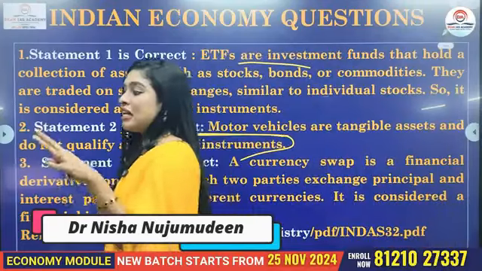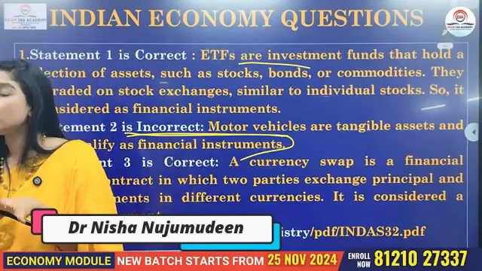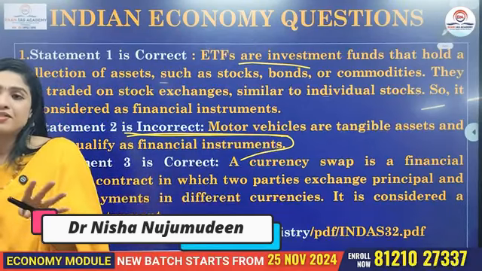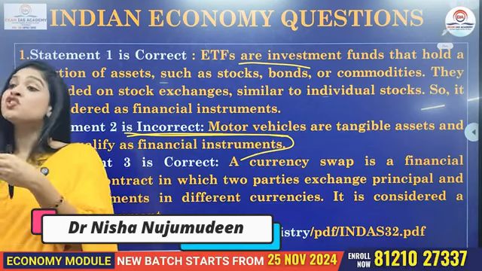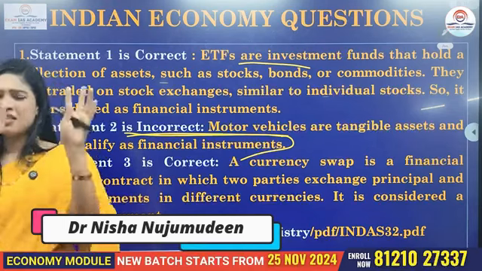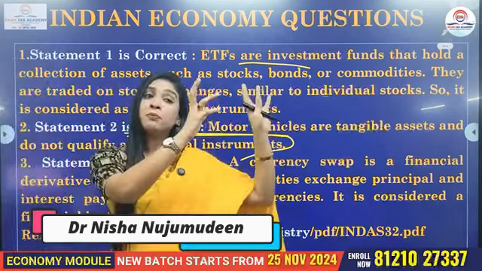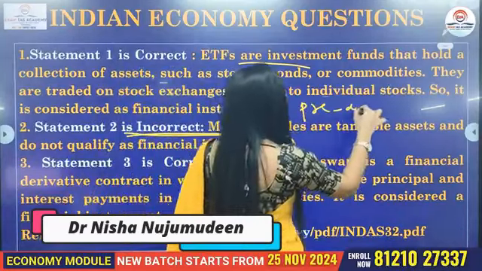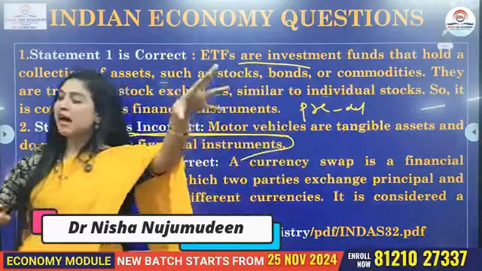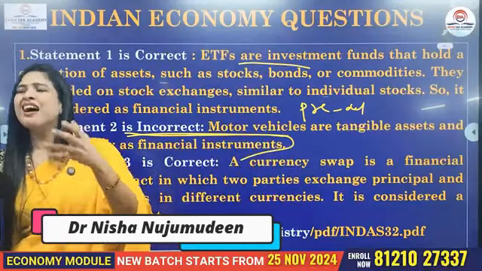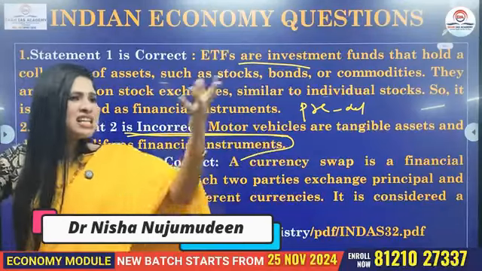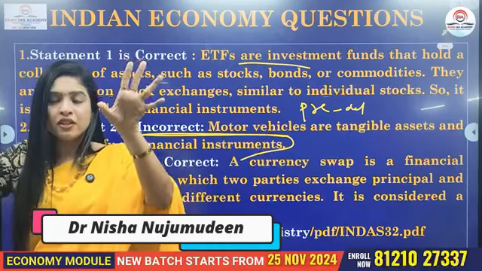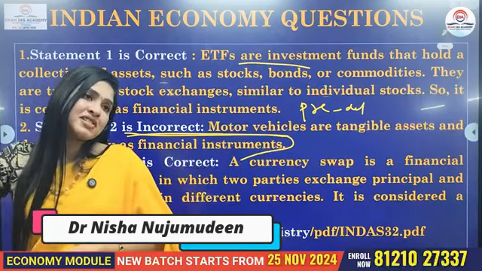You understand? Now, using the currency swap agreements, these two countries will exchange currencies at a predetermined, means already fixed, rates and conditions. And the reason why you have such kind of currency swap, one is to avoid the balance of payment crisis.